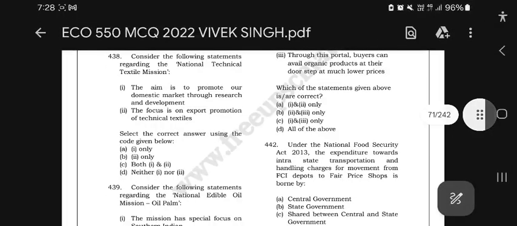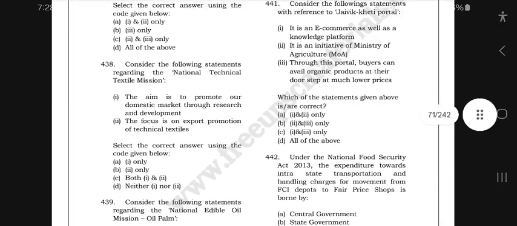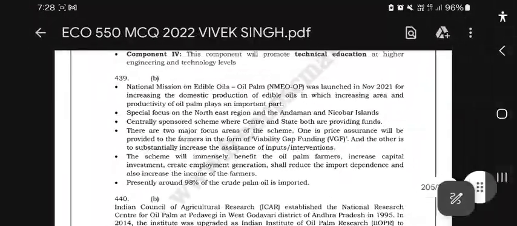Consider the following statements regarding the National Technical Testing Mission.